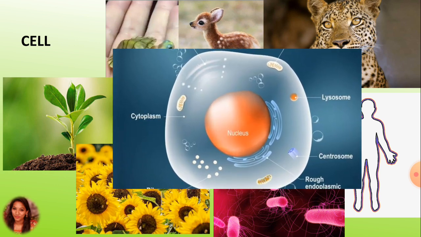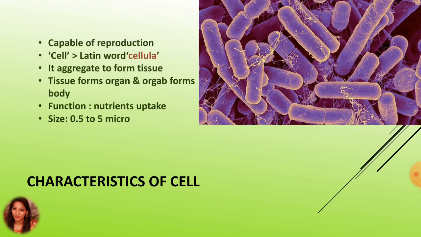So let us focus on the cell. Here, the cells are capable of reproduction and maintain themselves as independent units. The word cell is derived from the Latin word cellula, which means a small compartment. Cells of similar type and function aggregate to form tissue. Similarly, tissue forms organ, and organs form organ system, then the whole body system. So, cell is a structural unit of life.